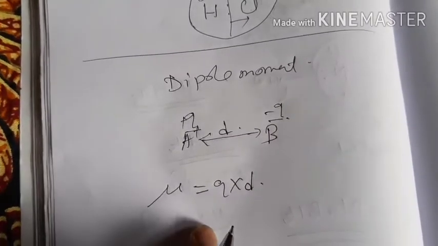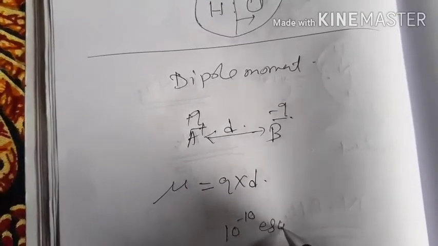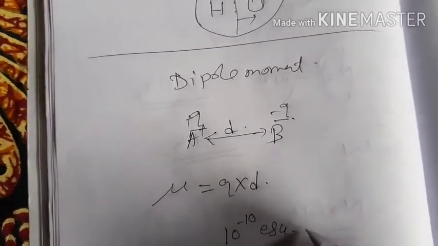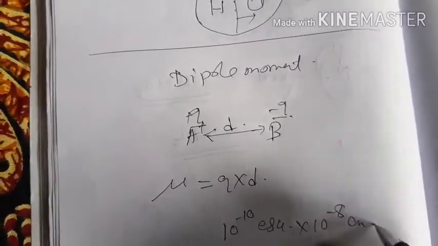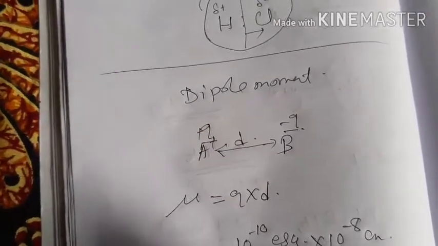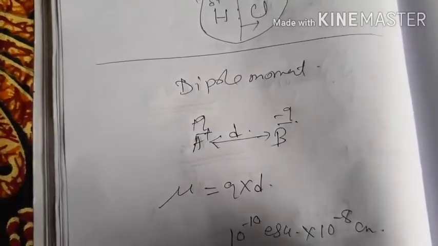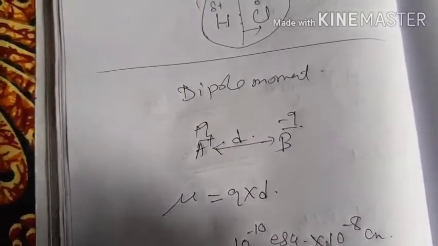Since Q is of the order of 10 to the power minus 10 ESU, electrostatic unit, and d is of the order of 10 to the power minus 8 centimeter, that is, 1 angstrom equals 10 to the power minus 8 centimeter, mu will be equal to 10 to the power minus 18 ESU centimeter, and this is known as the debye unit. 1 debye, represented by capital D, equals 10 to the power minus 18 ESU centimeter.